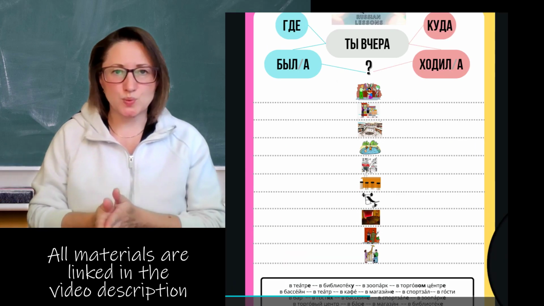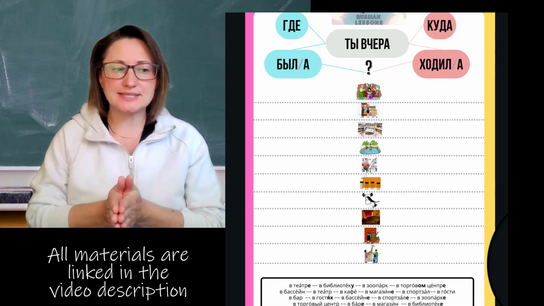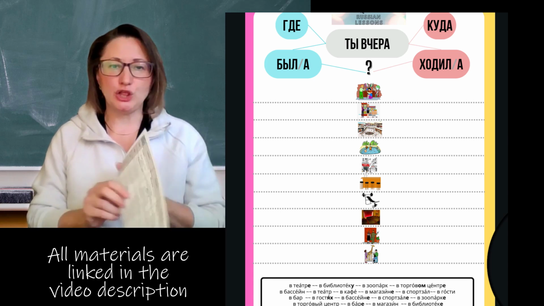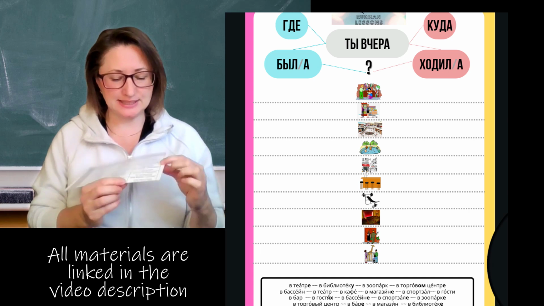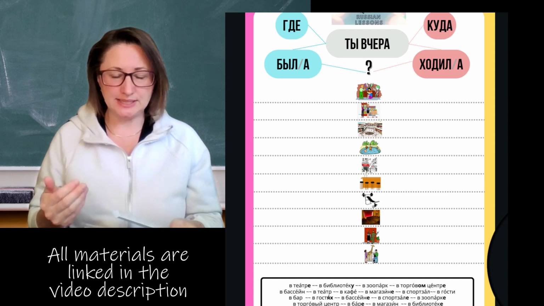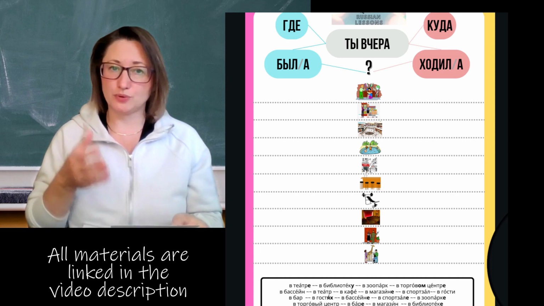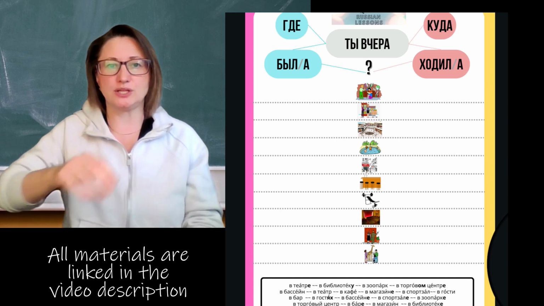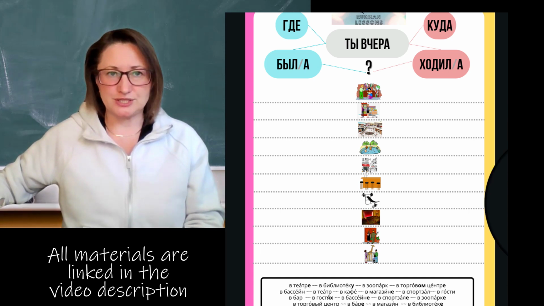So here is our next worksheet, and here we're going to be practicing the preposition в with both locations and destinations. That's what we have on our chart here. Because remember, the prepositions в and на are used with both accusative and prepositional, depending on whether it's destination or location. So here we have two questions.